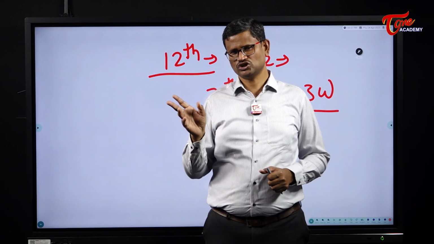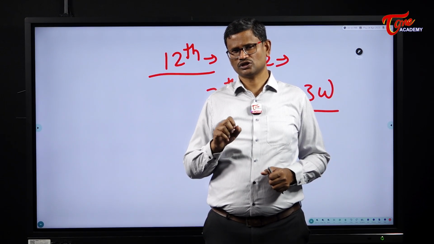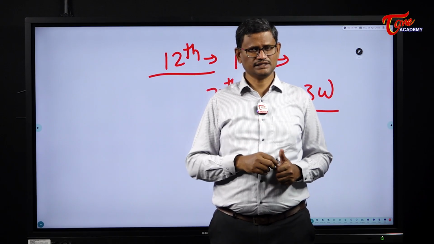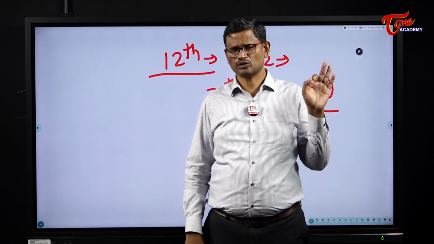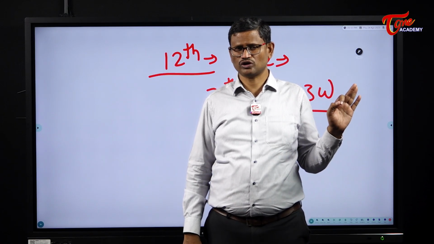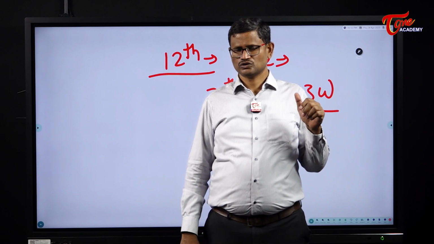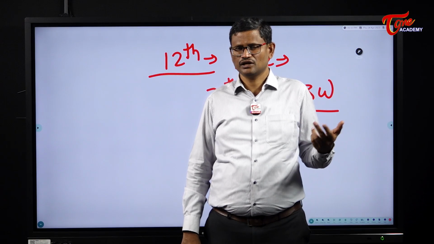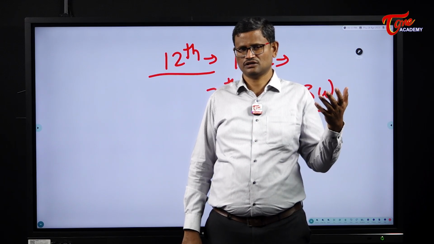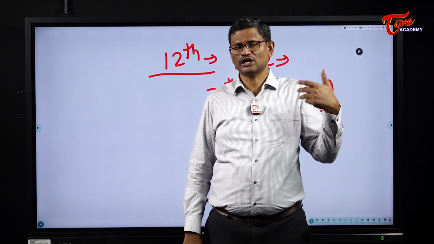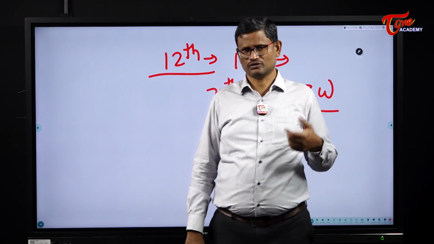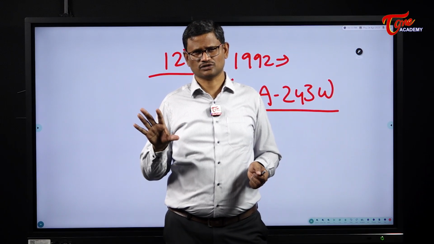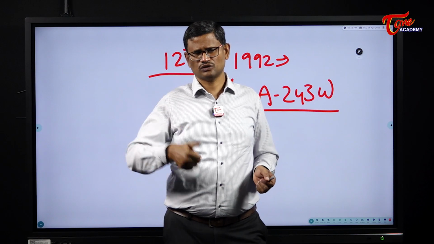Again, like the 11th schedule, here again in the 12th schedule in Article 243W, the word used is may, not shall. And as a result, the Constitution does not make it compulsory for the state governments to devolve powers to the urban local bodies. So they have the freedom and discretion whether to devolve them or not. And as a result, in most of these states, the urban local governments have remained weak. They are not adequately empowered. That's it about the 12th schedule. That's it about all the 12 schedules in the Indian Constitution. So we are done with 12 schedules of the Indian Constitution.